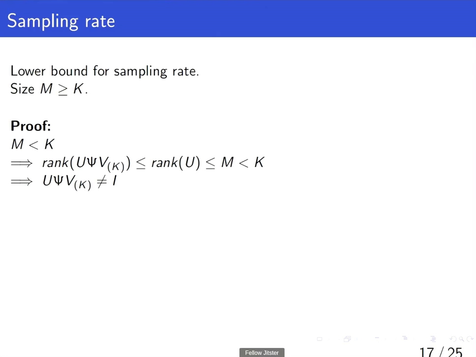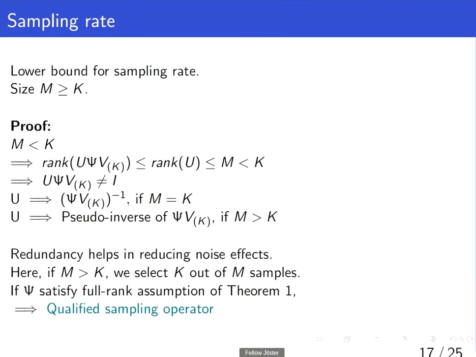The sampling size m should be greater than or equal to k. Proof: if m is less than k, the rank of U psi V_k is less than or equal to the rank of U, which is less than or equal to m, which is less than k. So U psi V_k is not equal to an identity matrix. This contradicts the perfect recovery condition. Psi V_k inverse is equal to U if m is equal to k, and the pseudo inverse of psi V_k is equal to U if m is greater than k.